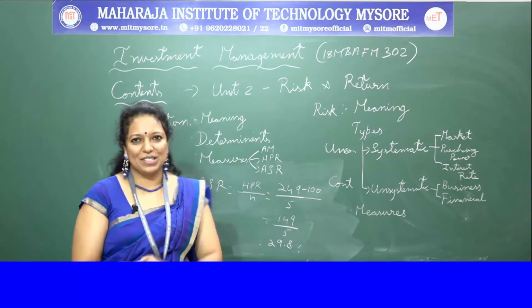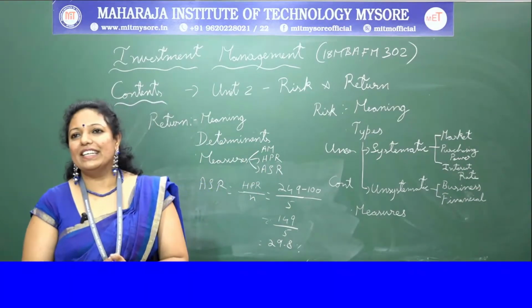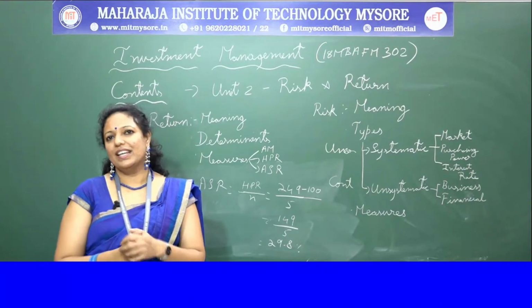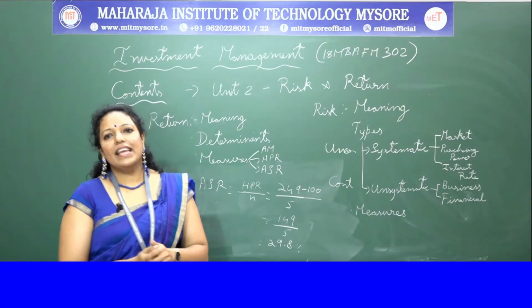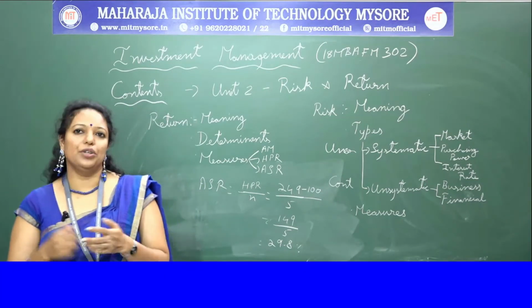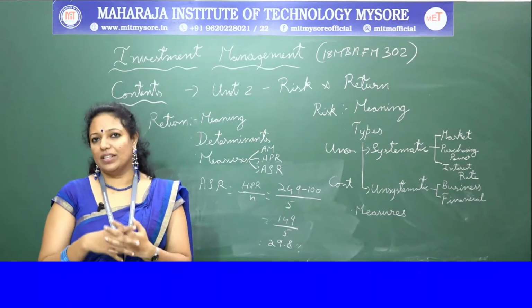Sorry, we were discussing systematic risk. The whole market has an impact from this systematic risk. These external risks, which are usually measured, are calculated by beta. And what is this beta?